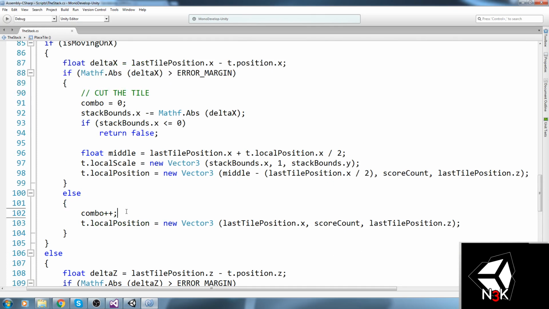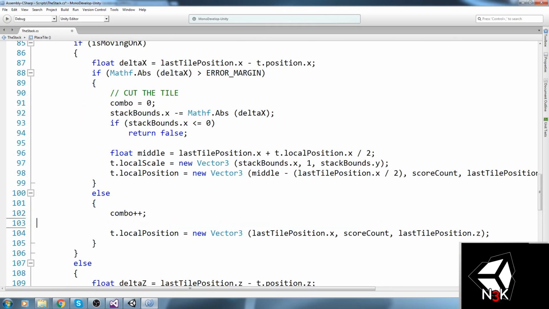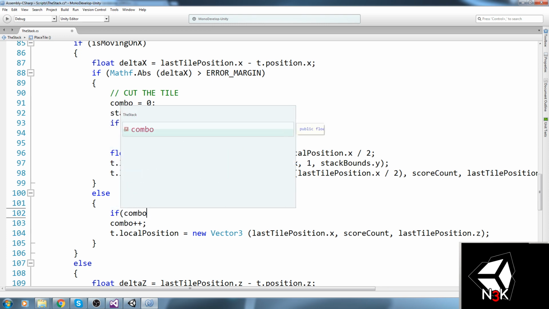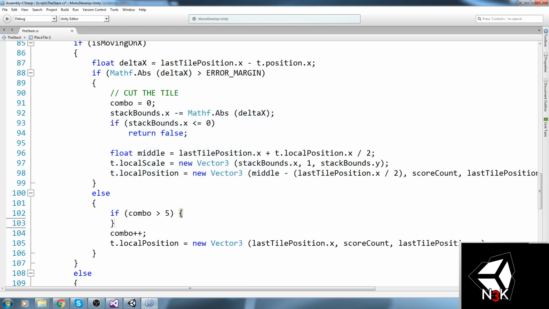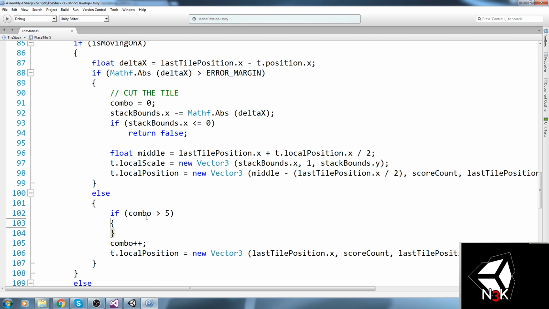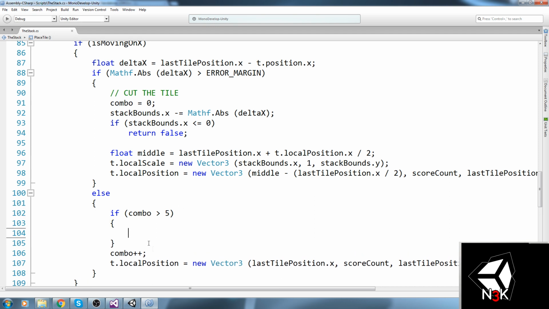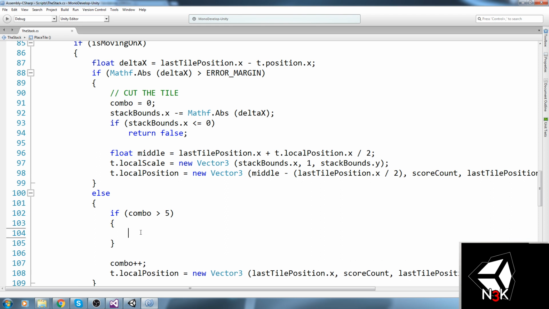Now we increment the combo over here, so before that, let's actually say if combo is bigger than, say, 5 combo, then you get an incrementation on your stack bounds. So if combo is bigger than 5 and you enter this else statement, that means you actually successfully place the tile right on top of the last one.